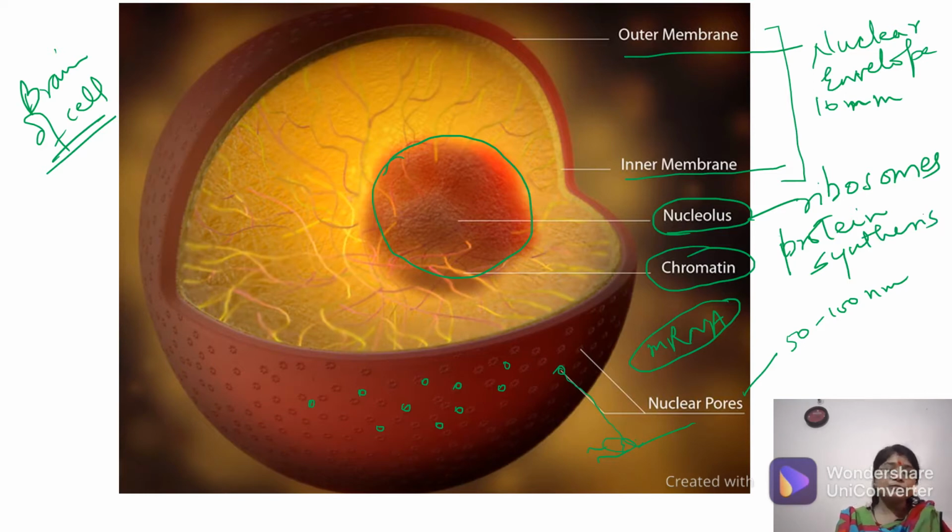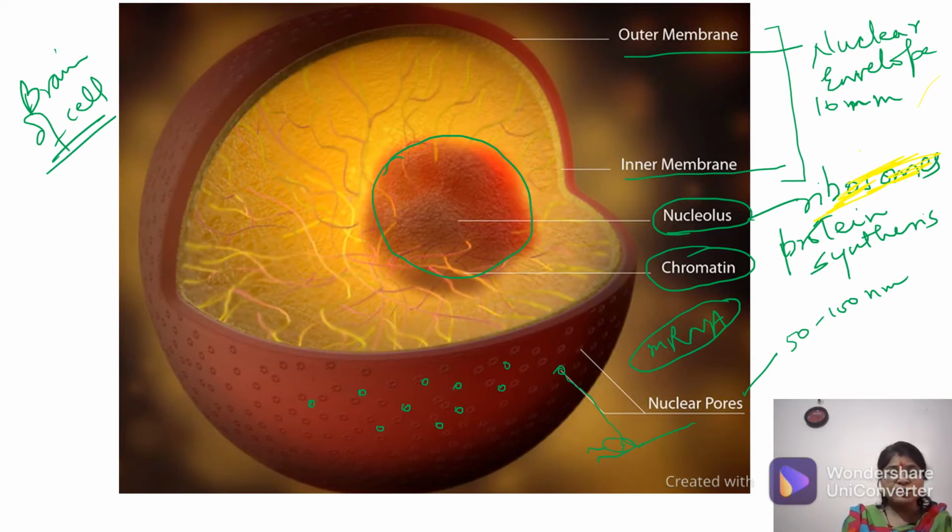So the nucleolus is a dense region which is basically involved in the formation of your ribosomes. Now, they are called the brain of the cell, as I was talking about.